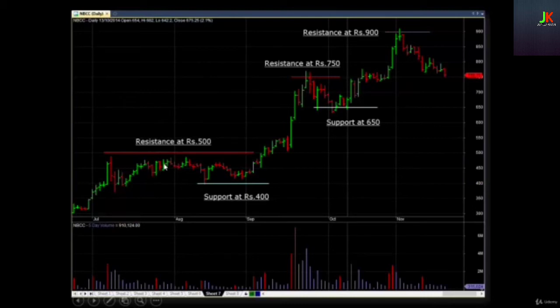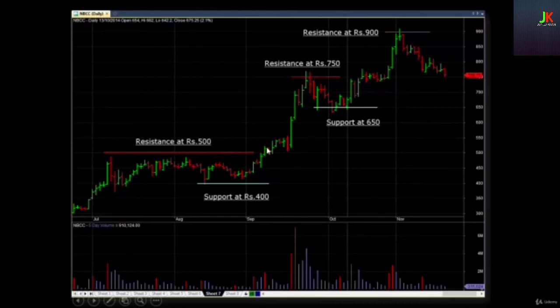Over a period of a month, it drifted sideways and then fell down, but found support at 400, reacted, went up, started drifting again, and then started surging slowly towards the upside. Finally, it penetrated the resistance of 500. Once penetrated, you can see 500 started acting as a support. So the resistance turned into a support.